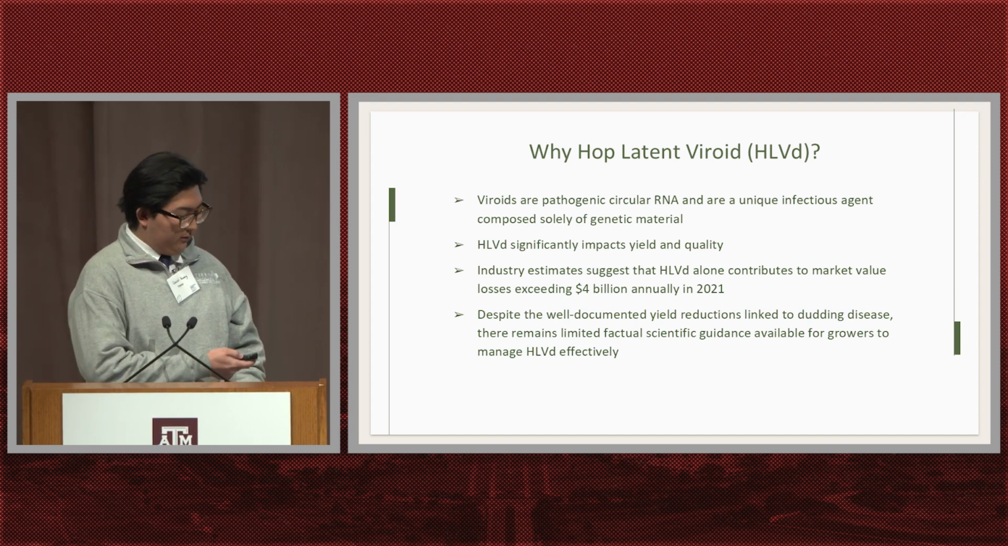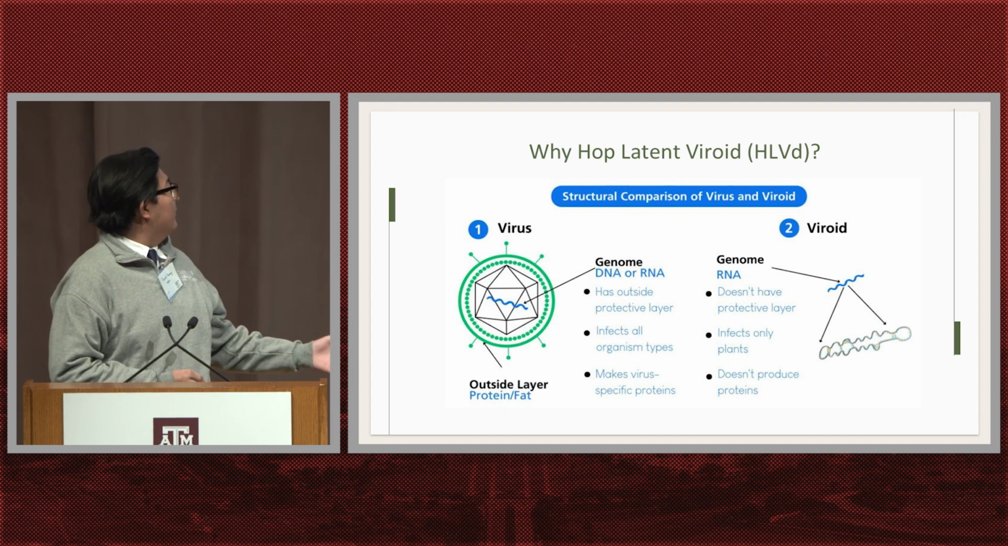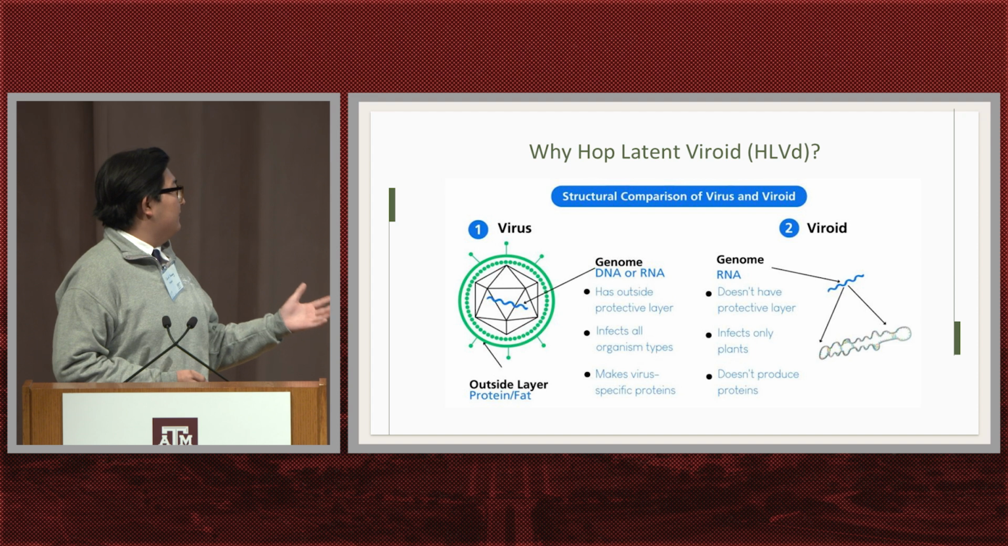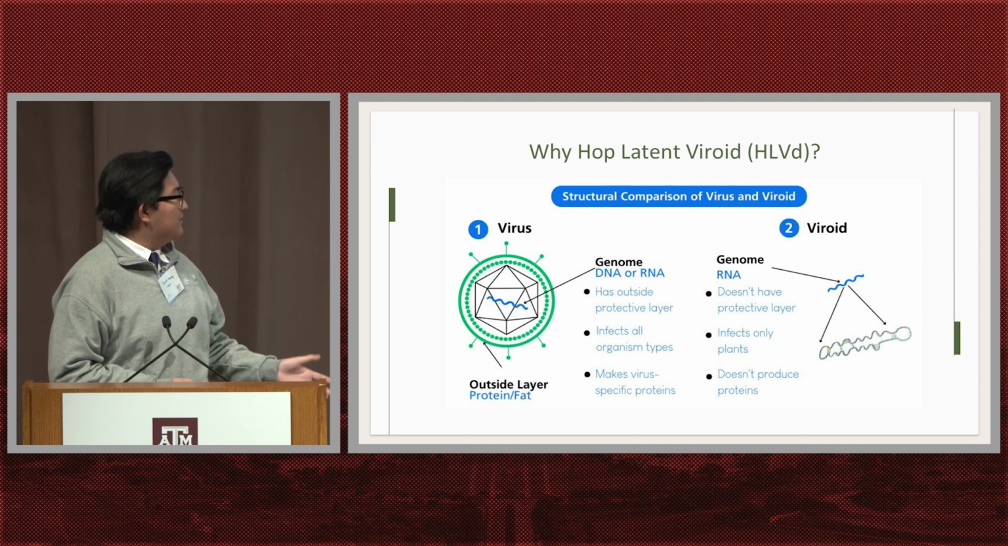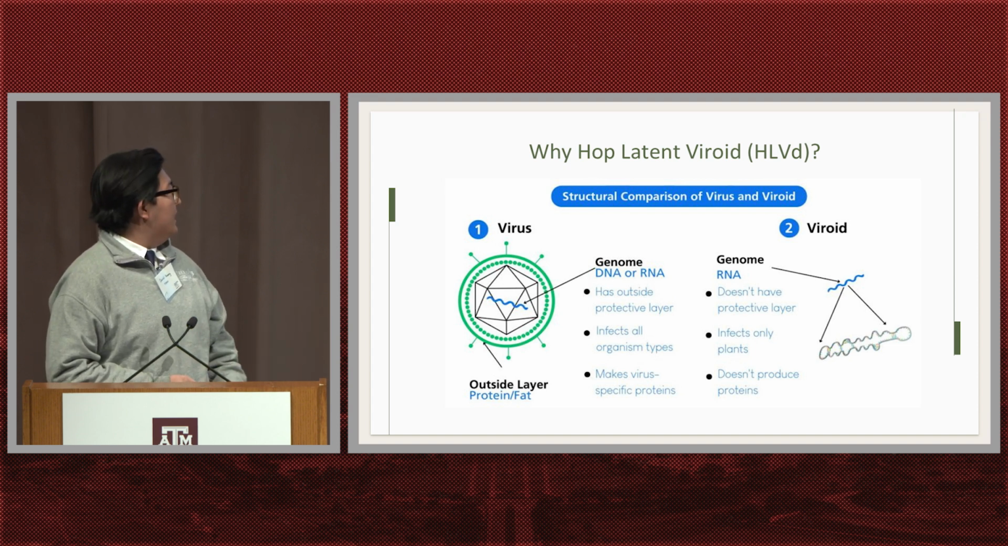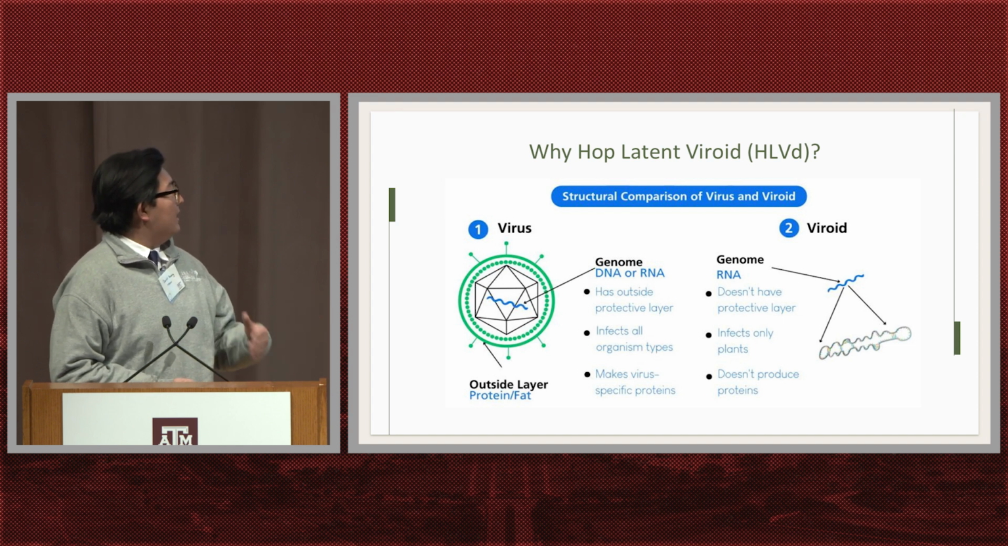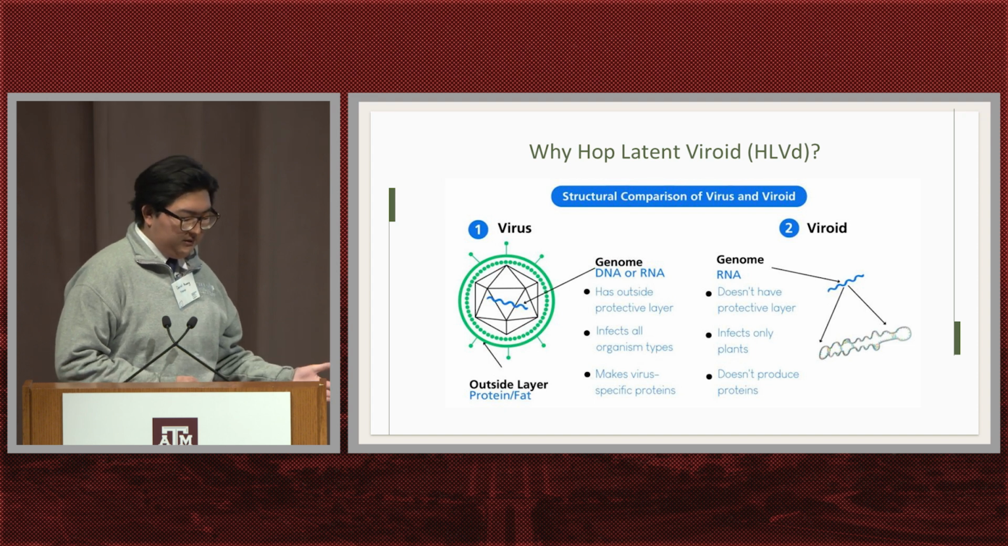And furthermore, there are differences between viruses and viroids. Viruses have an outside protective layer. They infect all types of organisms, so animals, humans and plants, and they make virus-specific proteins. Comparing that to viroids, they don't have a protective layer, they infect only plants, and they don't produce proteins.